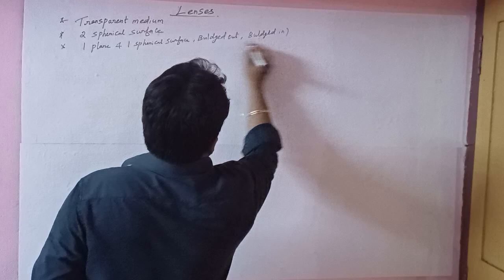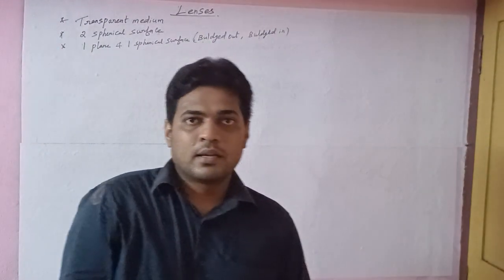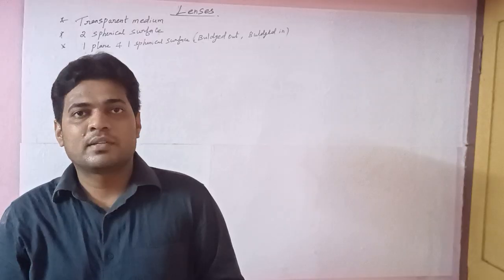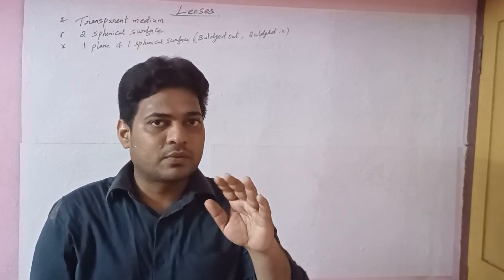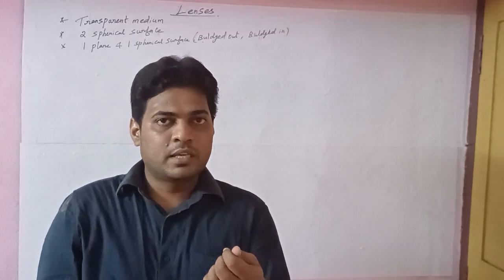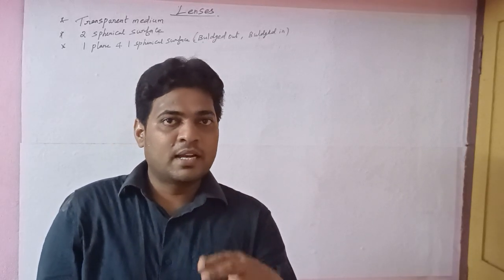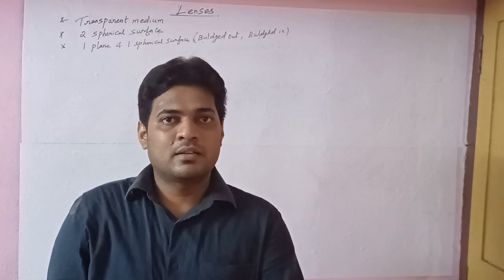You know very well that in your lower classes your teacher gave you the instruction: take a spoon and look at the surface, because one surface is inward and the other is outward. You see your image real and inverted, so it acts like a convex lens.